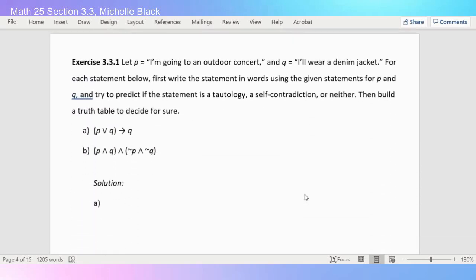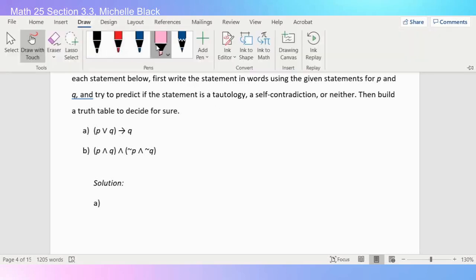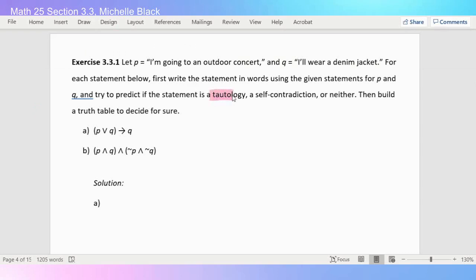All right, let's look at exercise 1. So we have two simple statements. The first, P, is I'm going to an outdoor concert, and the second, Q, is I will wear a denim jacket. For each statement below, first write the statement in words and try to predict if the statement is a tautology, self-contradiction, or neither. So is it always true? Is it always false? Or is it a combination of true and false? All right, and we can check whether or not it's always true or always false by making a truth table.